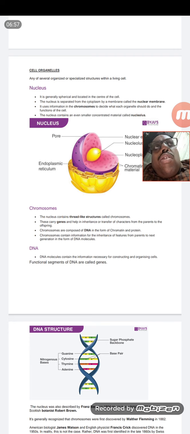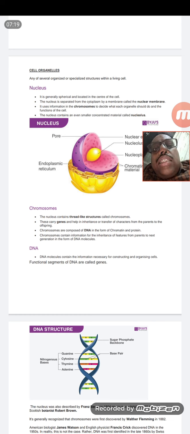It is not found like this every time. It will be in a thread-like structure when we see it, so we call it chromatin. And when the cell wants to divide, this chromatin condenses to form chromosomes, inside which we have the DNA.